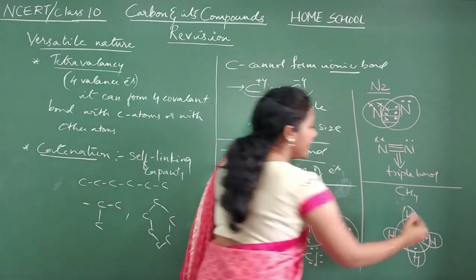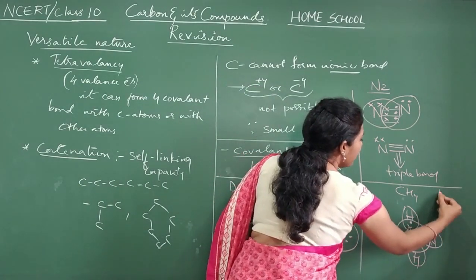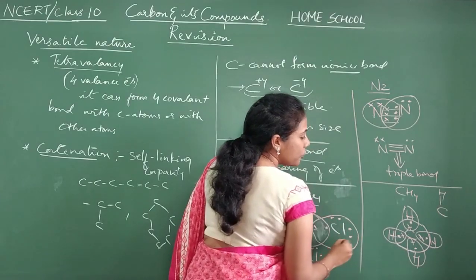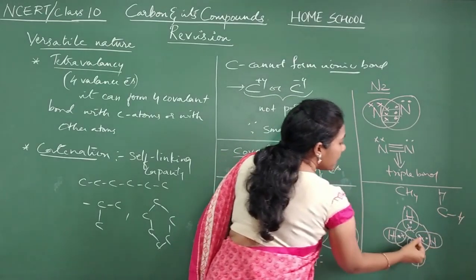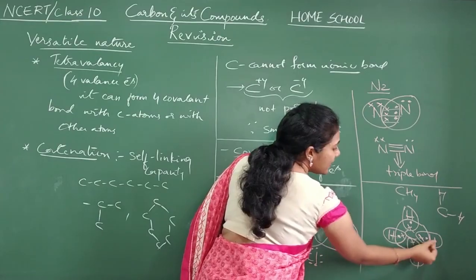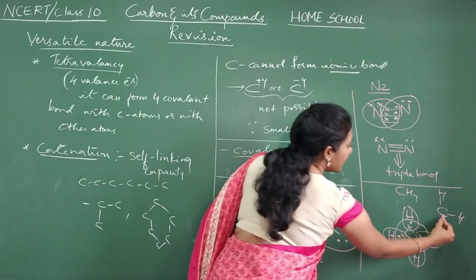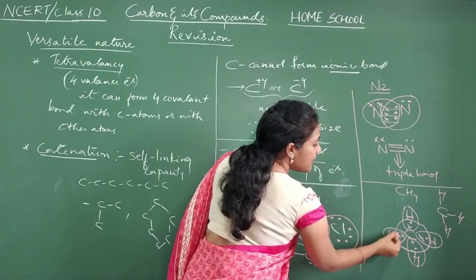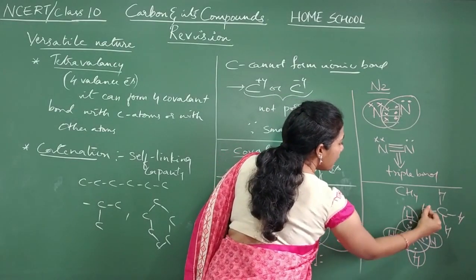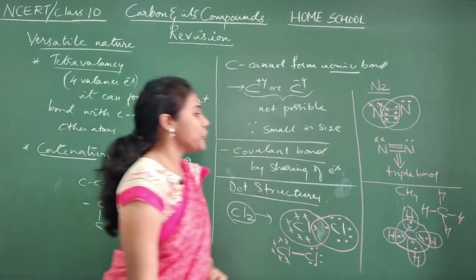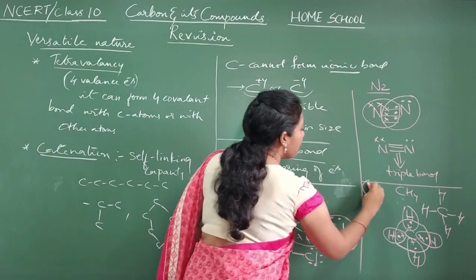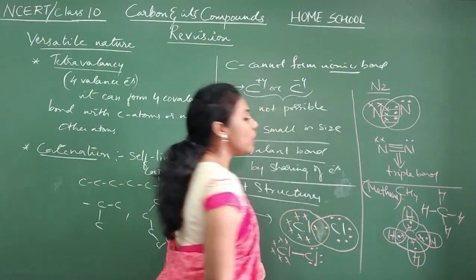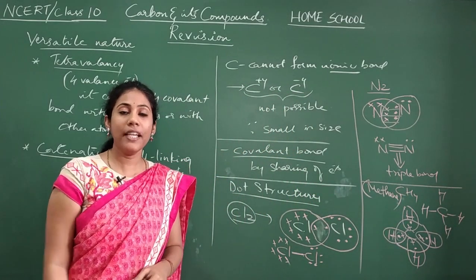And how do you show the bonds? Here 1 bond because 1 pair of electrons is shared between this carbon and this hydrogen. Here 1 bond because another pair is shared between this carbon and this hydrogen. The third pair is shared between this carbon and this hydrogen. This is your 4th pair. Yes or no? So this is the structure of methane. Okay. What is the name of this particular compound? It is called methane. Okay.